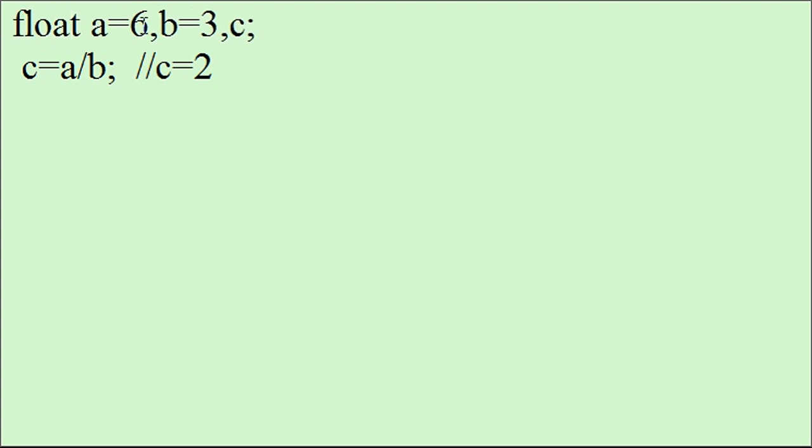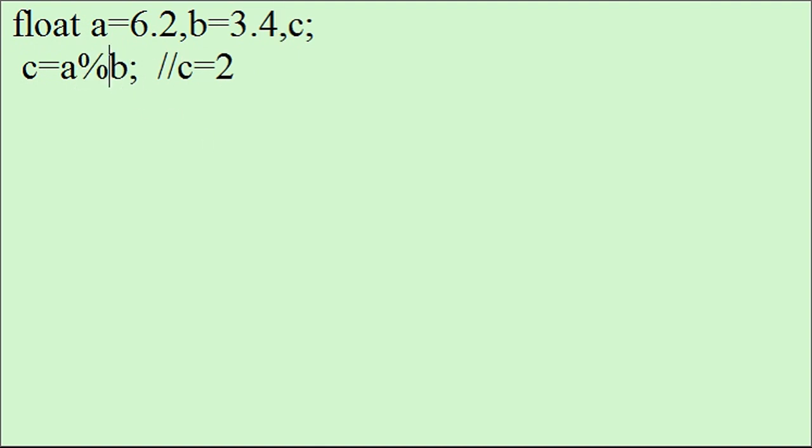Let's say the value of a is 6.2 and the value of b is, let's say, 3.4, and I am trying to use the modulus operator with a and b. So what will be the value of c? In this case, this statement will give a compile time error, because the modulus operator cannot be applied to float variables.